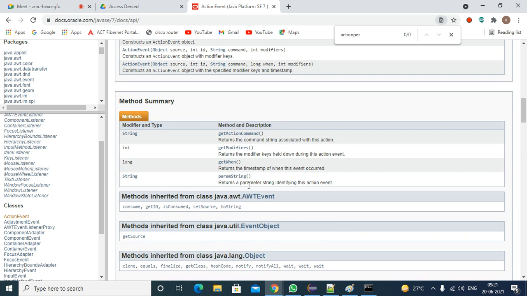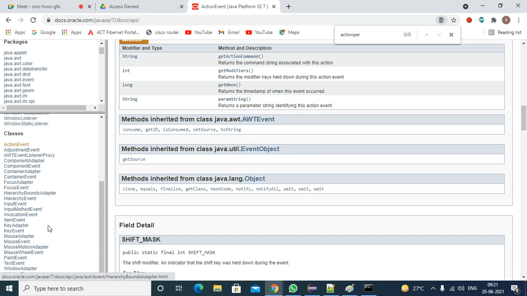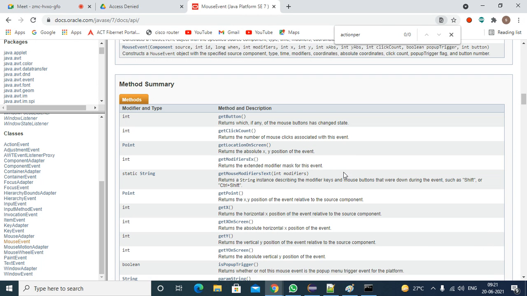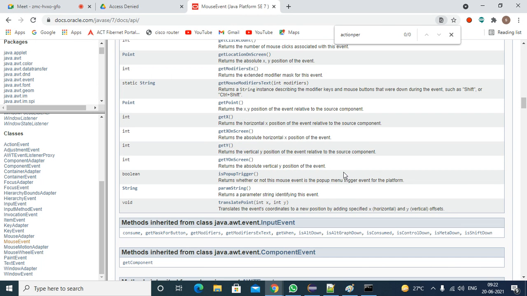So get action command. Somewhere it will be there. Mouse action listeners, at least I will open mouse events. All these are getters and setters only. Suppose if you write a program, if you want to add a listener, you can use the notation like add action listener. If you want to remove it, you can use remove with that method name, right? I will show you whenever we are executing the programs. I forget where it was, but some classes will have it.